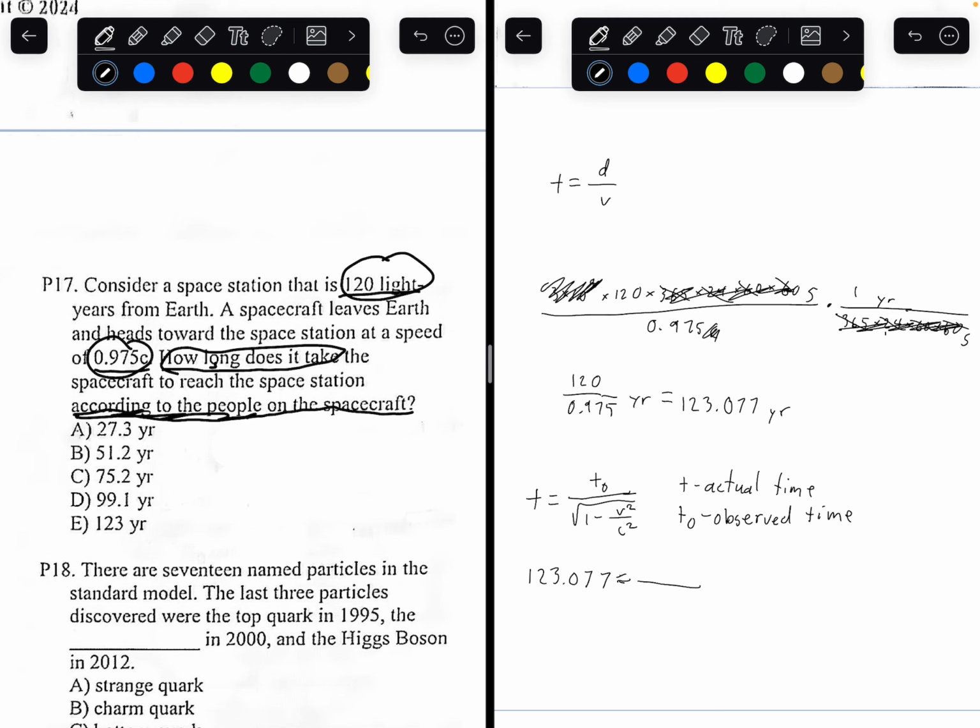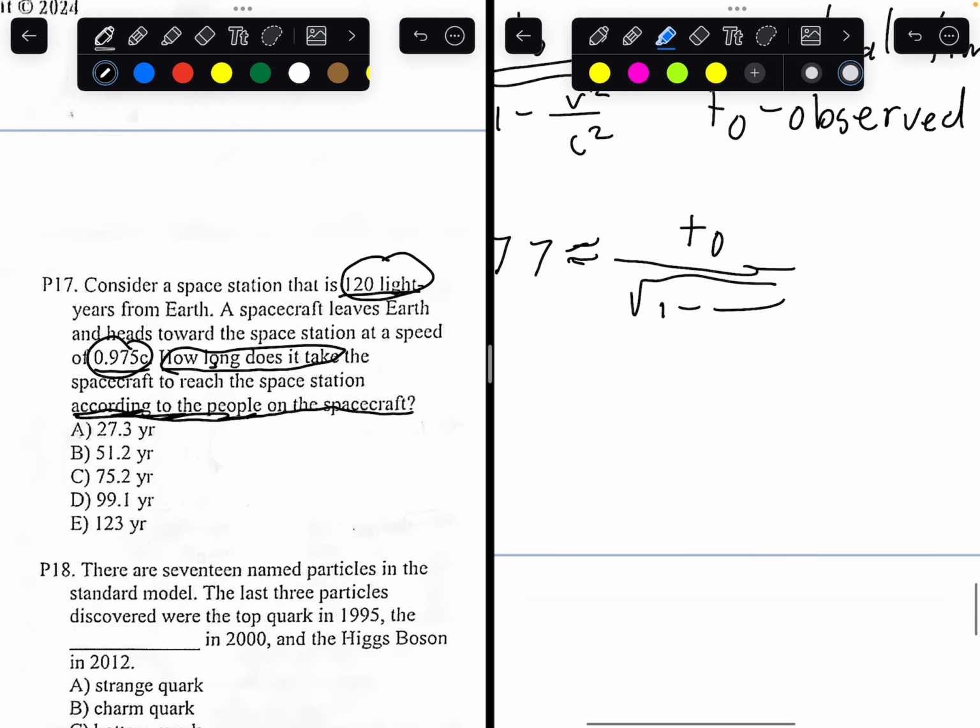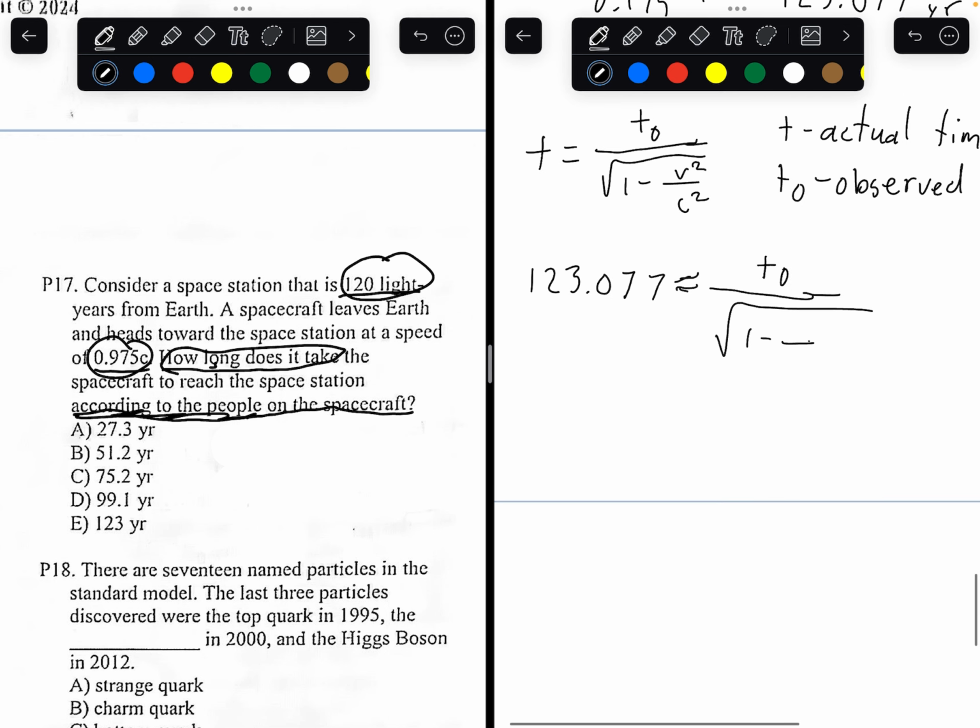The observed time is what we're trying to find out. 1 minus v squared over c squared. What is v and what is c? The velocity of the spacecraft is 0.975 c. So we square that, divided by c squared. The c squared terms cancel each other out.